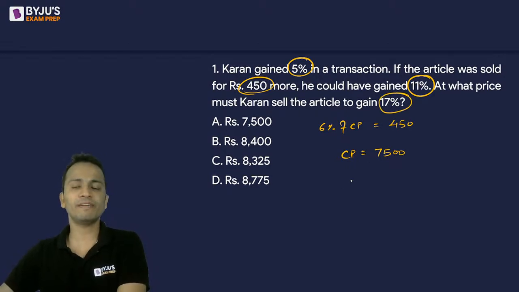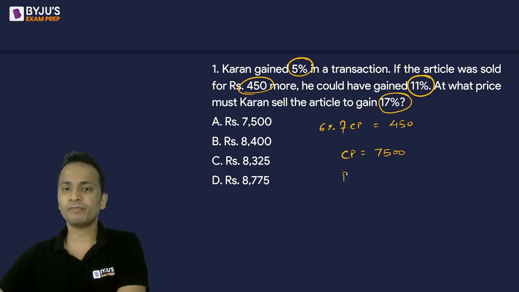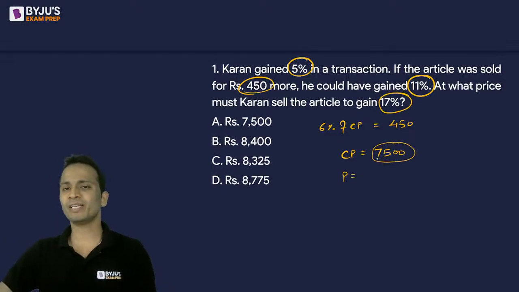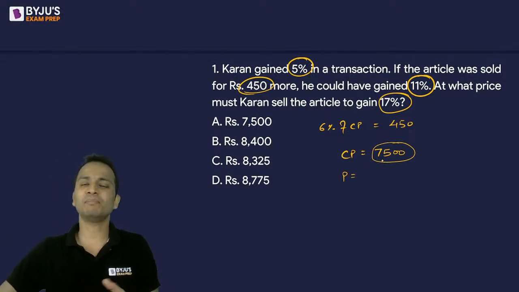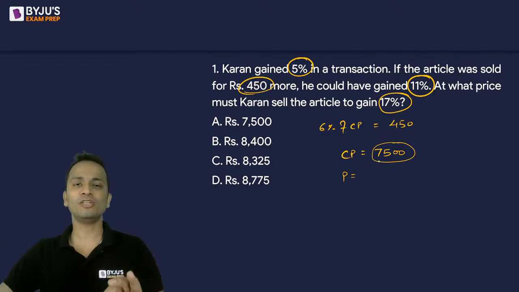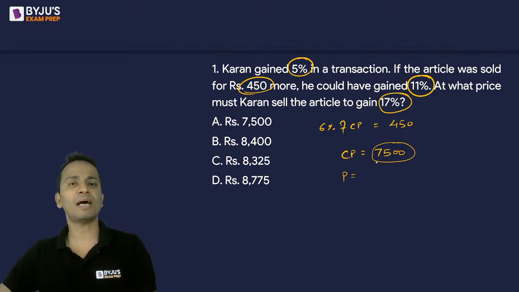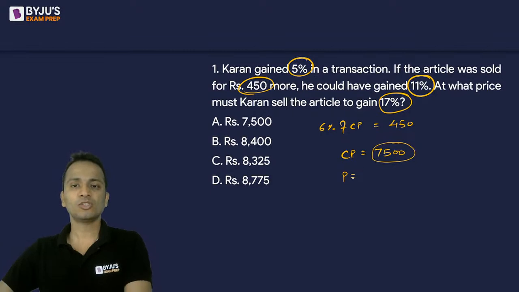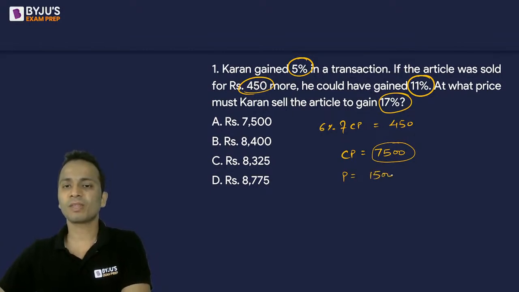So, profit of 17%. The cost price is 7,500, and the profit is 17% of this. You can calculate 17% of this number in many ways. What I'll do is calculate 20%, then subtract 3%. So 20% of this number will be 1500, minus 3%, which is 225.